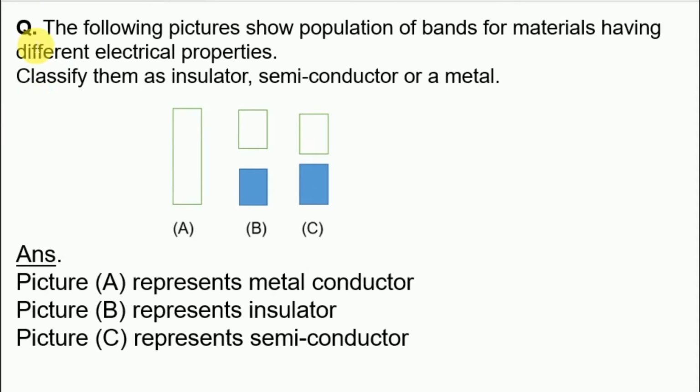Third one is, the following pictures show population of bands for materials having different electrical properties. Classify them as insulator, semiconductor or a metal. Your answer is, picture A represents a metal conductor, picture B represents an insulator and picture C represents a semiconductor.